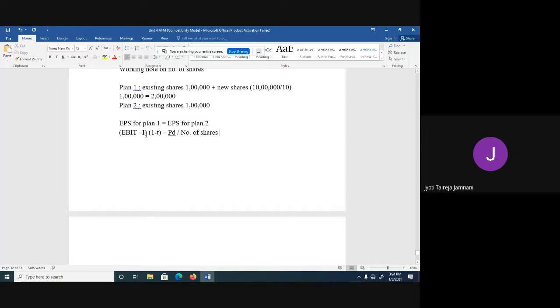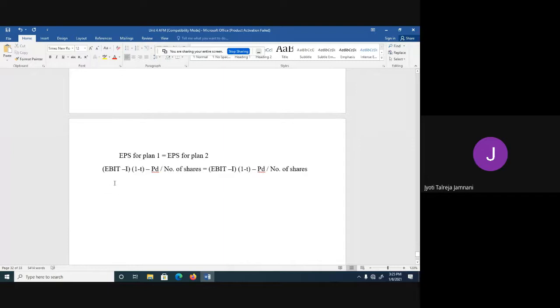This is EBIT minus interest, we get EBT, then we minus tax, we get earnings after tax, then we minus preference dividend. So whatever will be remaining will be the earnings available to equity shareholders. We divide it by the number of shares to get the earnings per share. Is that okay? Yes, ma'am. So this is the EPS of plan 1. This should be exactly equal to the EPS of plan 2. So this is how we have to write both the equations. EPS of plan 1 is equal to EPS of plan 2. Now let's just start solving.